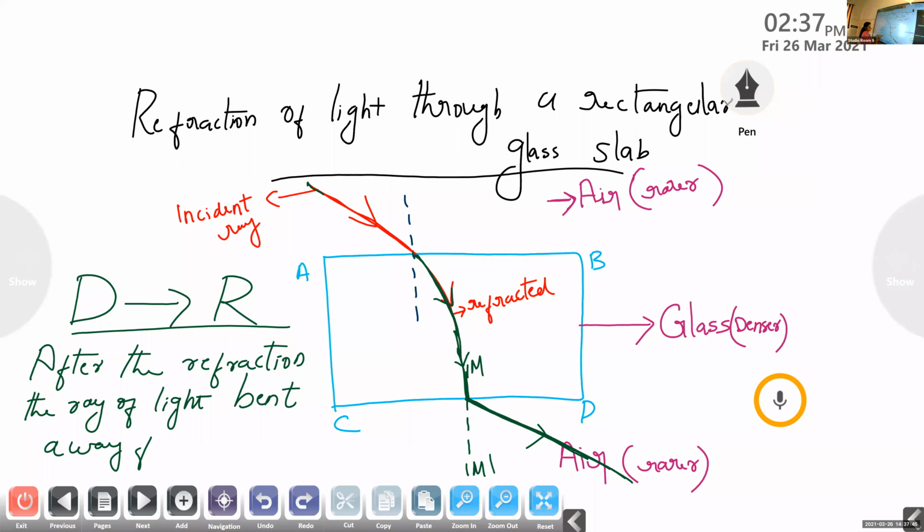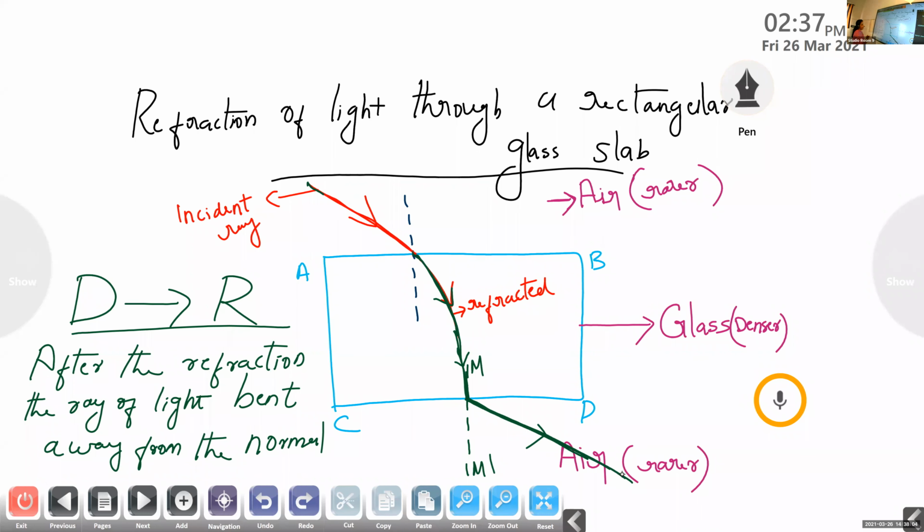Is it clear? Yes, ma'am. If the ray of light is entering from denser to rarer medium, after the refraction, it is bent away. Just like an enemy, it is not passing through that normal, it escapes from the normal. It is bent away from the normal.